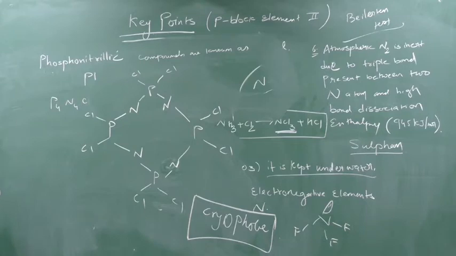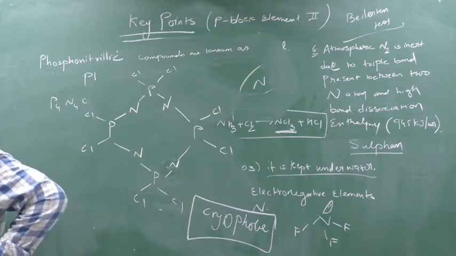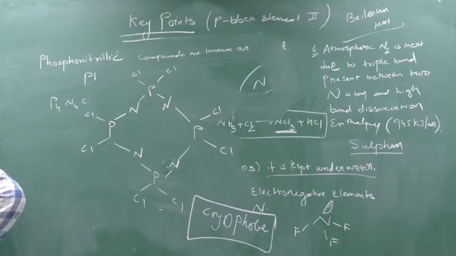Write down. In this test, organic compound is heated on a copper wire in a flame.